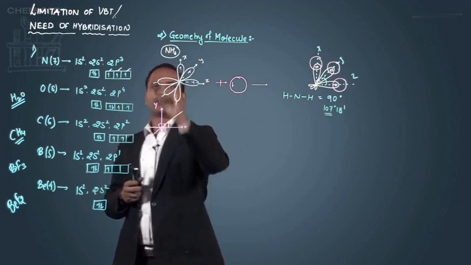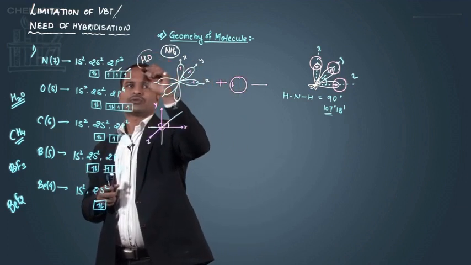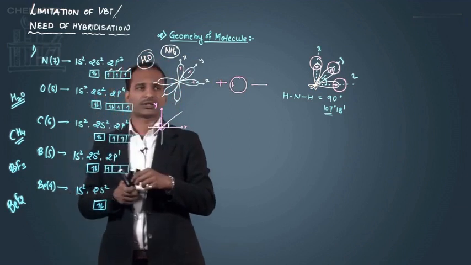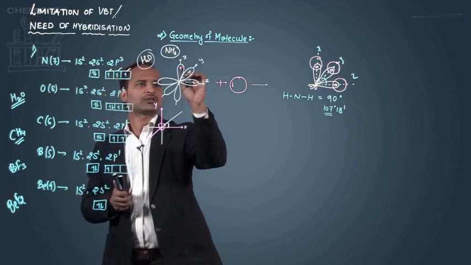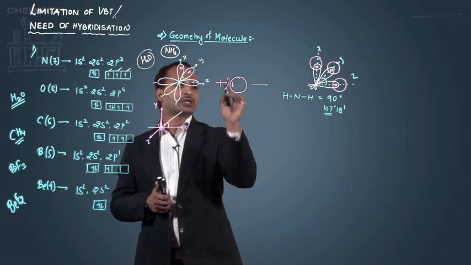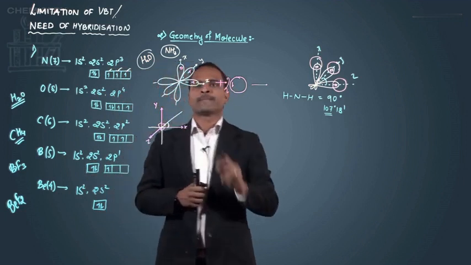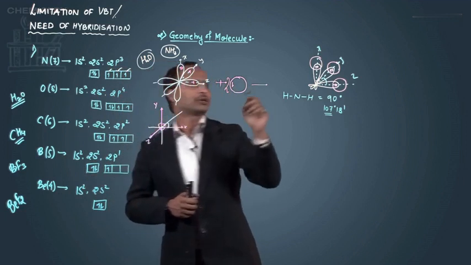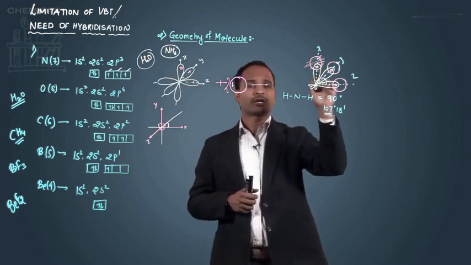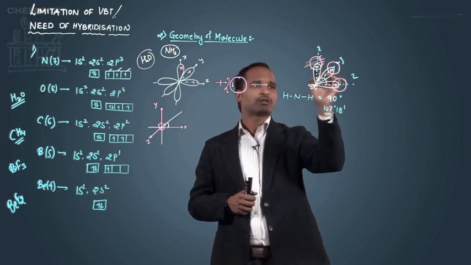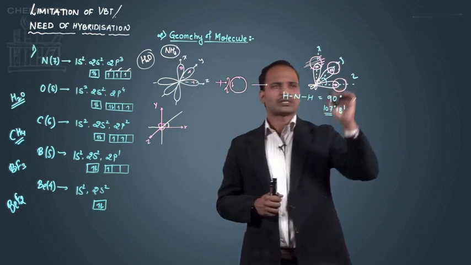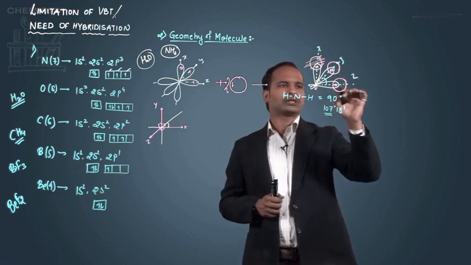Now the second example I'm considering is water, that is H2O. So the oxygen is going to be the central atom. This is the oxygen having only two half-filled orbitals. So in case of oxygen, this orbital will be already completely filled. Combining with the two hydrogen atoms, in case of ammonia it was 3. So two half-filled orbitals. I can say here no bond formation because it is already paired. Now I'm talking about the water molecule. So in case of water, this will not take part in bonding. Now this will be O and this will be H.